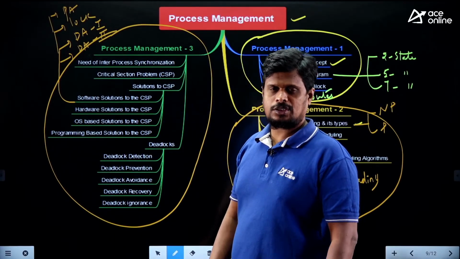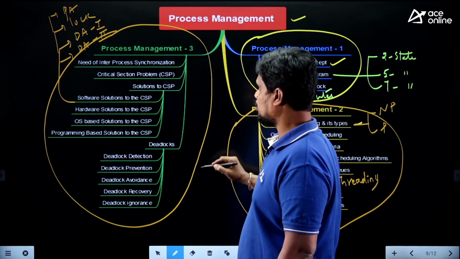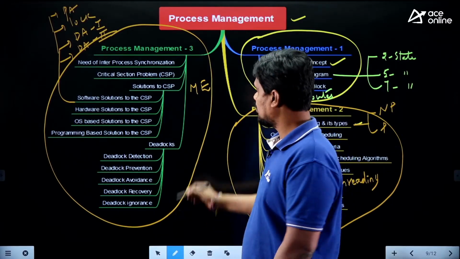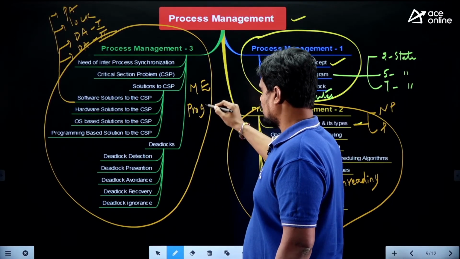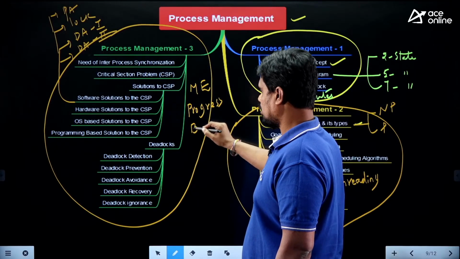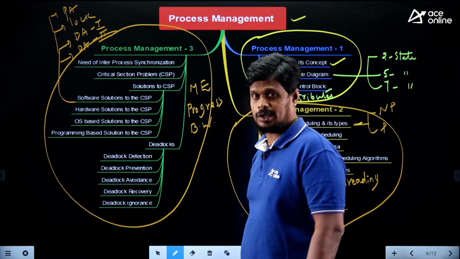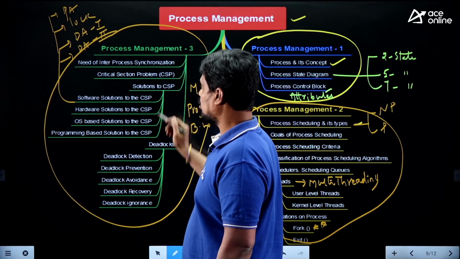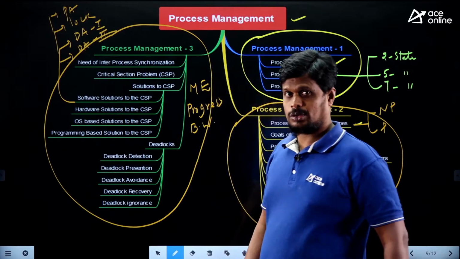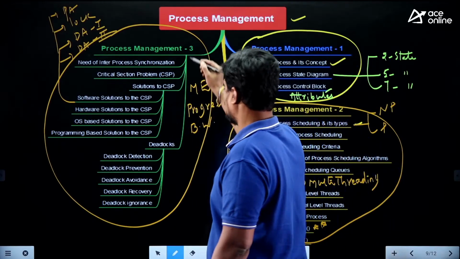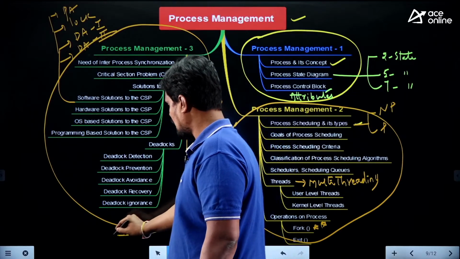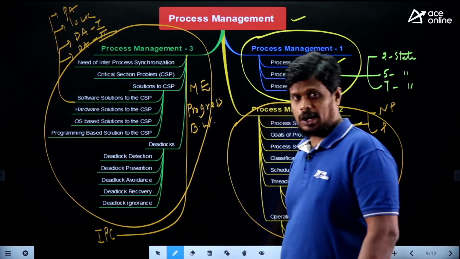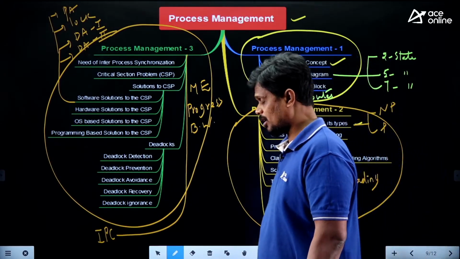And I can say from this process management part 3, you need to concentrate on these terms like mutual exclusion, progress, bounded waiting. If you are aware of these things, you can easily handle inter-process synchronization, right? And along with inter-process synchronization, you also have inter-process communication, IPC. IPC also you need to concentrate on. So I can add one more branch here, like IPC, inter-process communication. I forgot to add. So you can add this inter-process communication also.